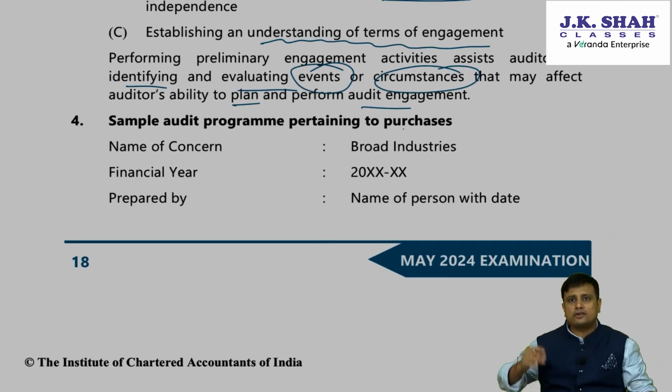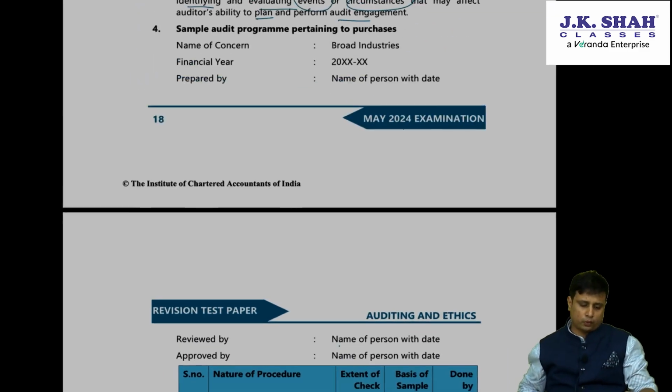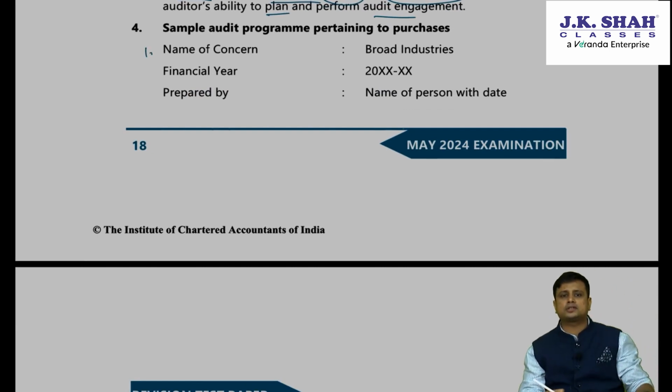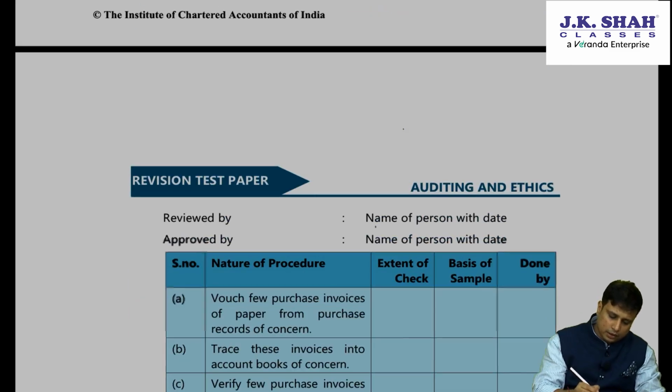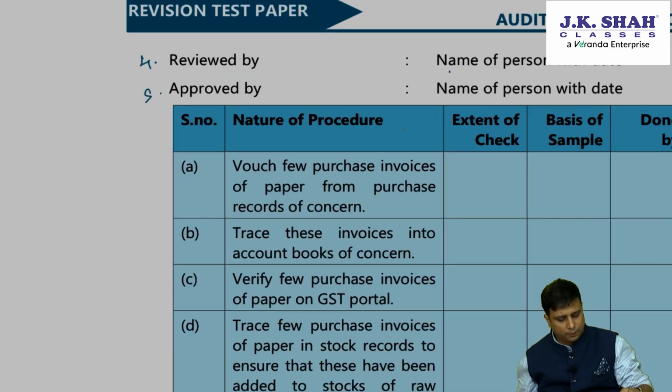After that, what you will write is the financial year, for which year you are doing it. Then, who prepared it, who is going to review it, and who is going to approve it. So once again, quickly, whenever you draft a program, first you will write the name of the concern, the financial year, who has prepared it, who is reviewing it, and by whom it is approved. Then you will write what the procedures are.